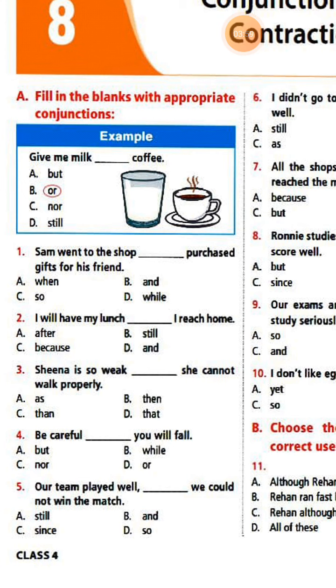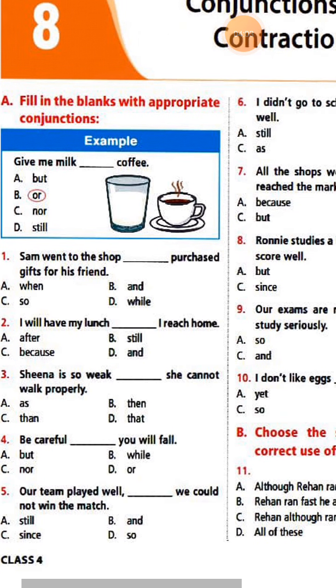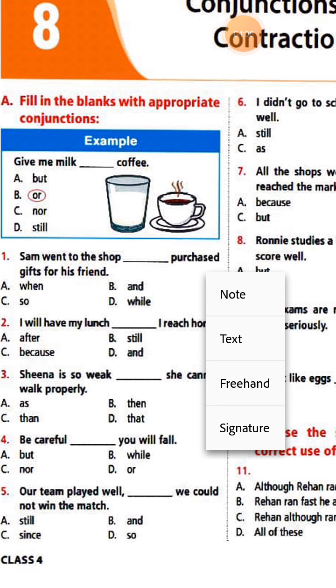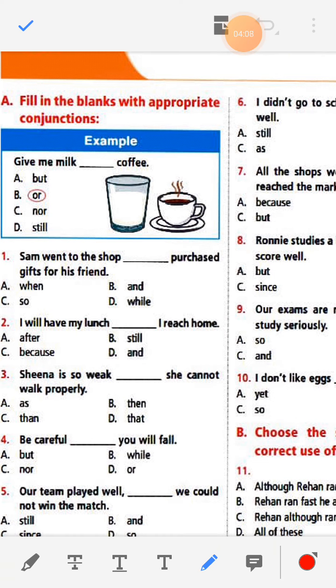Sam went to the shop and purchased gifts for his friend. I will have my lunch dash I reach home. I will have my lunch after I reach home.